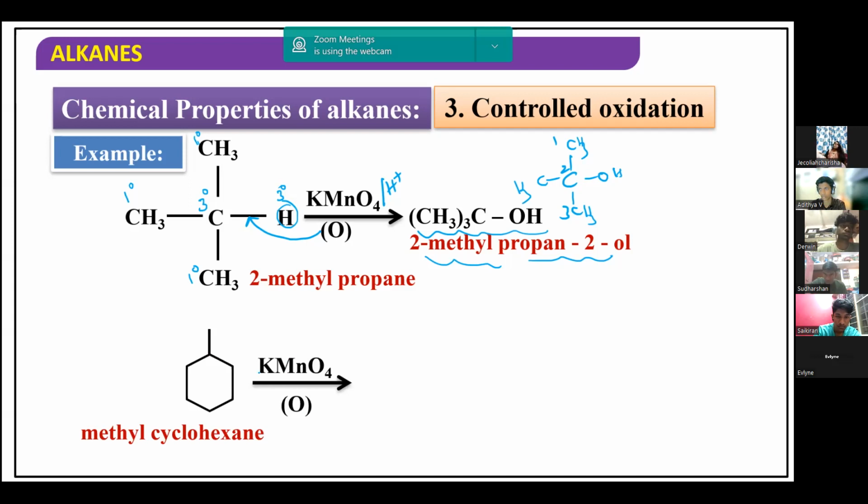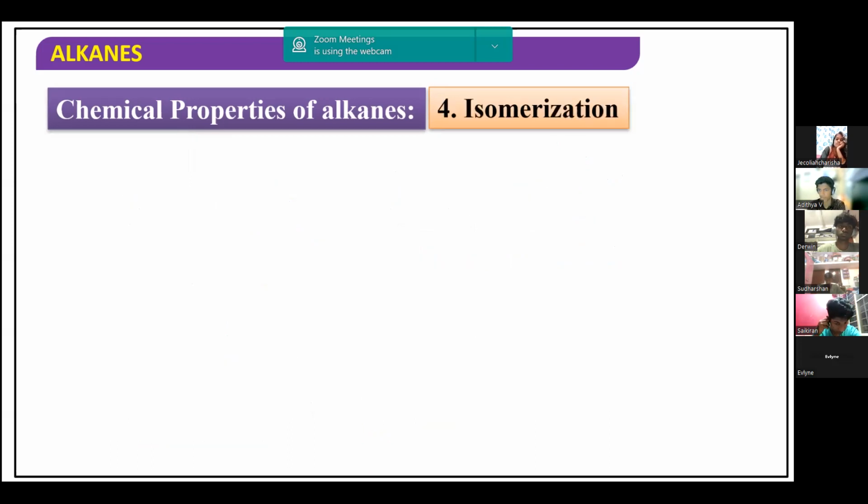So here we have one hydrogen and this is a tertiary carbon. You can see, this is one tertiary carbon, and we can just add oxygen there. So this is the product we are going to get: 1-methyl cyclohexanol. The name of this compound is 1-methyl cyclohexanol. So likewise, in controlled oxidation, when a tertiary carbon is there, the tertiary hydrogen can be oxidized by KMnO4/H+, giving you the corresponding tertiary alcohols. Any doubt here?